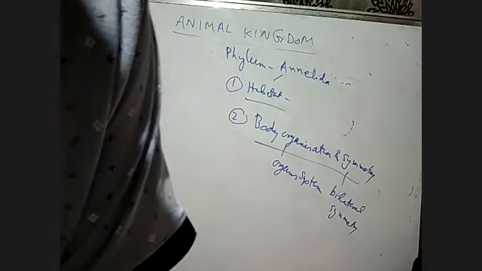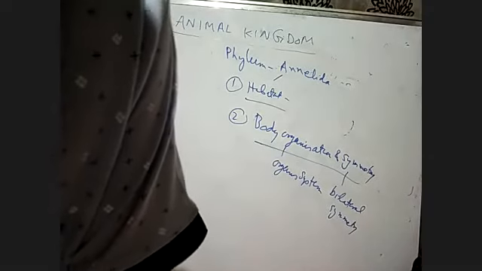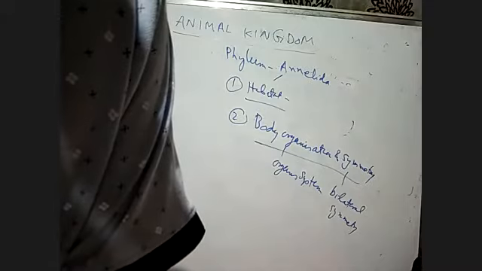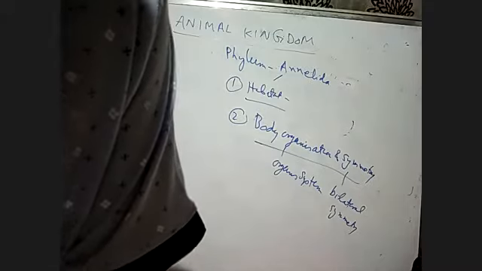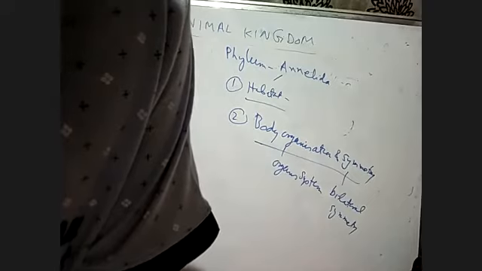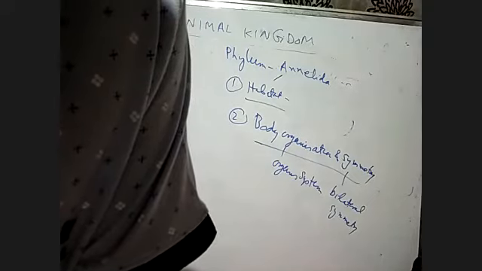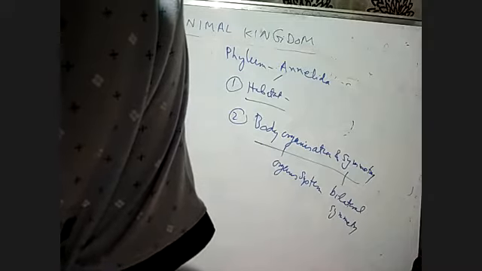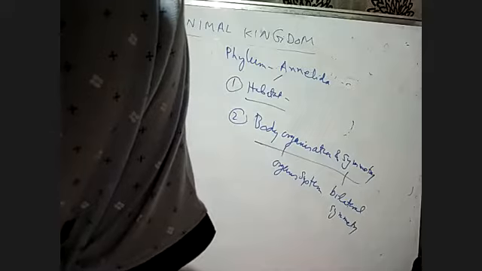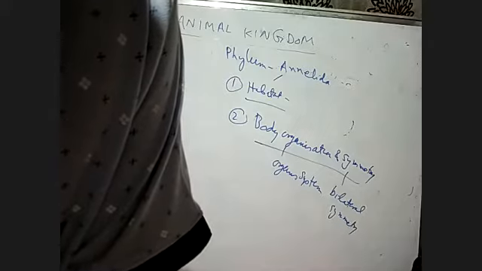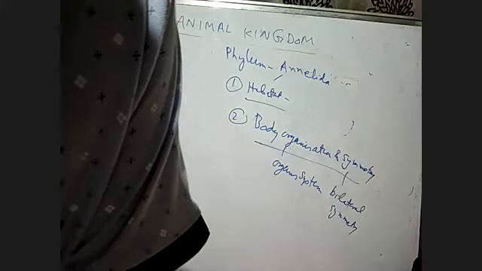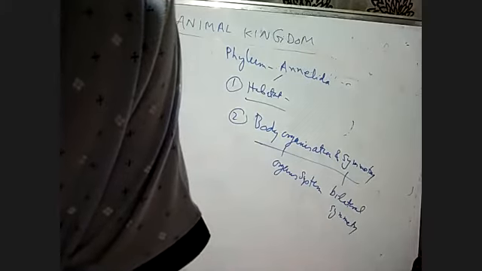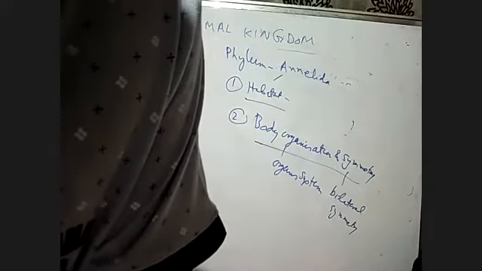They are triploblastic, which means they have three embryonic layers: ectoderm, endoderm and mesoderm. They are also metamerically segmented, meaning the body is divided into sections called segments, and segments are metameres.